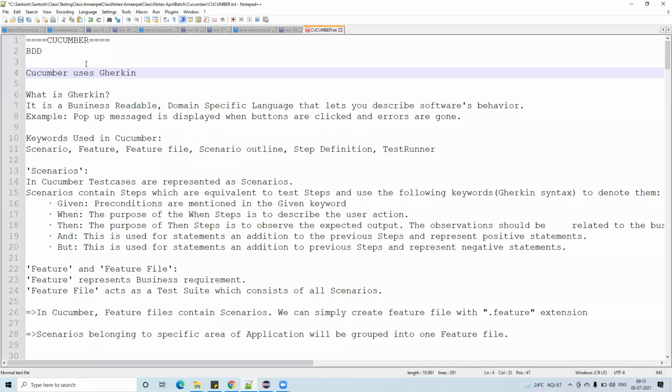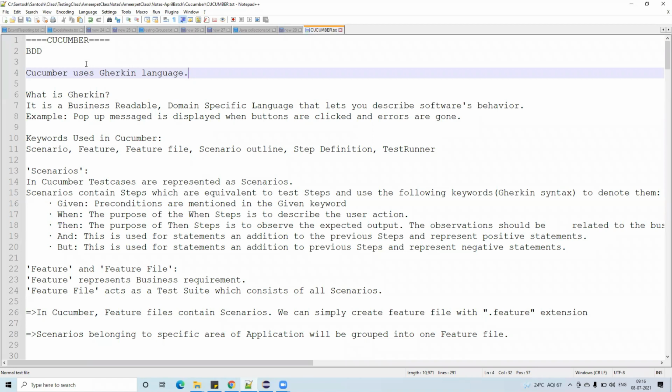Cucumber uses Gherkin language. Maybe you will be thinking, what is this? I was also thinking that in the beginning. What is this Gherkin? Gherkin is one of the languages. We will learn that language. It's a 5 minute job, learning the Gherkin language. It has some statements like given, when, then, and, but. If you understand those 4 to 5 statements, that is enough. Apart from that, nothing else is there in the Gherkin language.